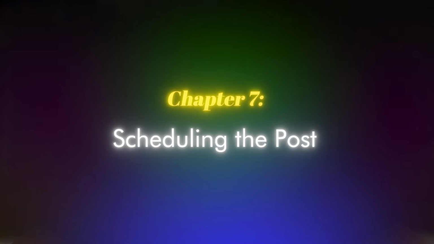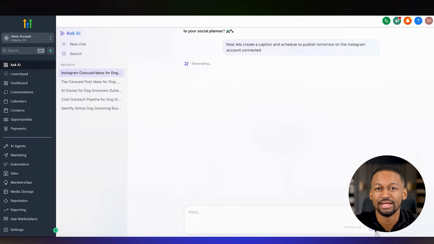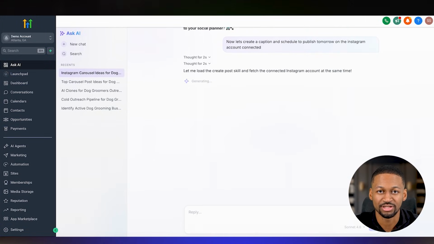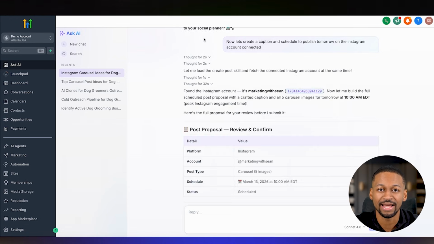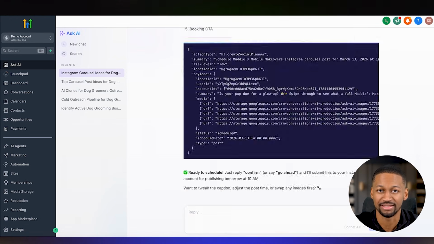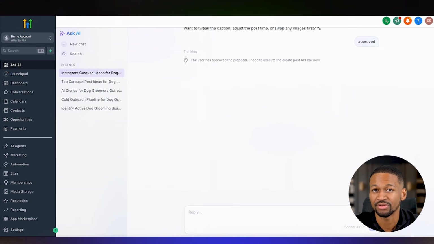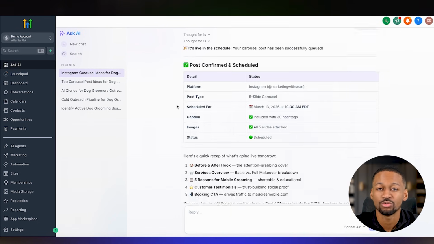Chapter 7, scheduling the post. So I typed, now let's create a caption and schedule to publish tomorrow on the Instagram account connected. And it created a plan for how it was going to do this, asked me to approve the plan, I approved it, and then it went ahead and scheduled the post. It wrote the caption, it attached the carousel images, it picked the time, and it scheduled the whole thing to